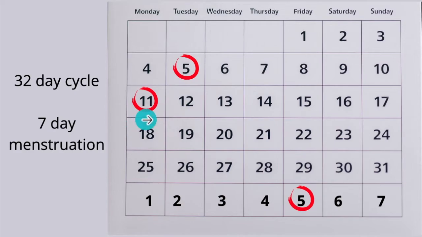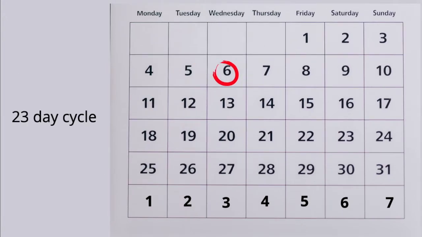They're going to pick 11th, because the time between here and here is 7. So 1, 2, 3, 4, 5, 6, 7. That means this person was bleeding for a whole 7 days, and they will have a 32-day cycle and a 7-day menstruation. So the next thing is 23 days.